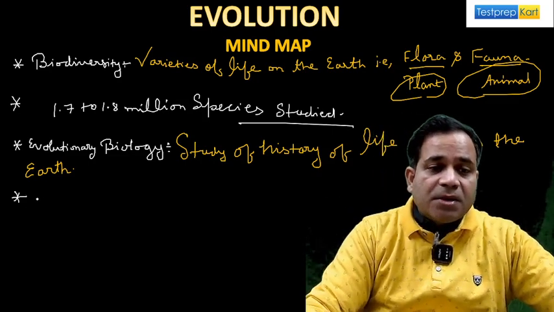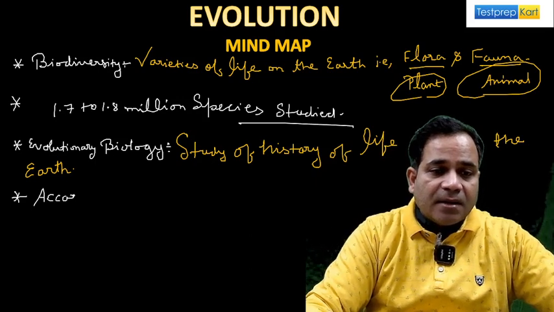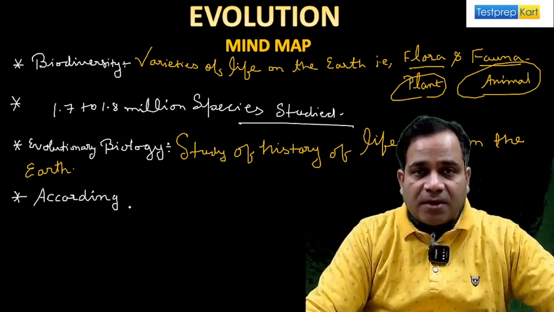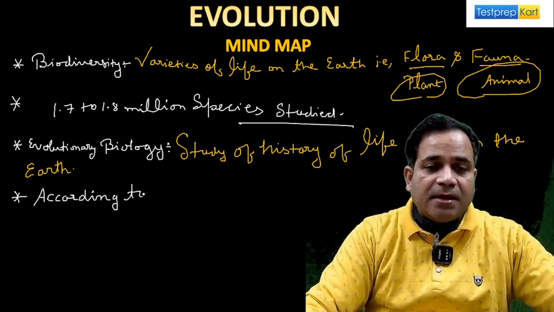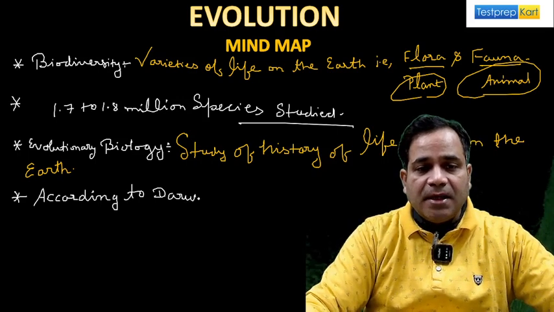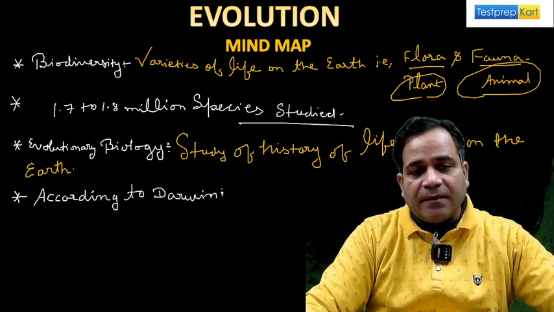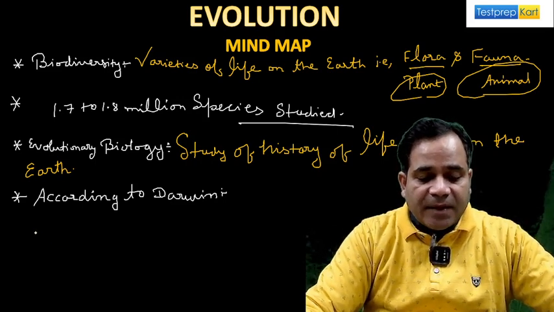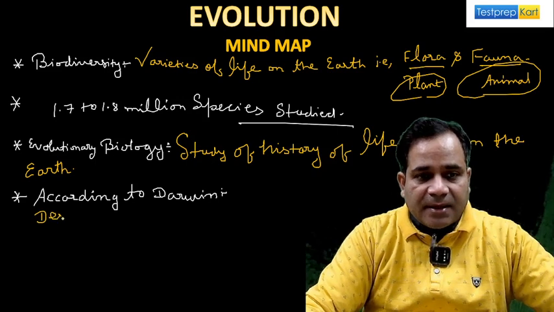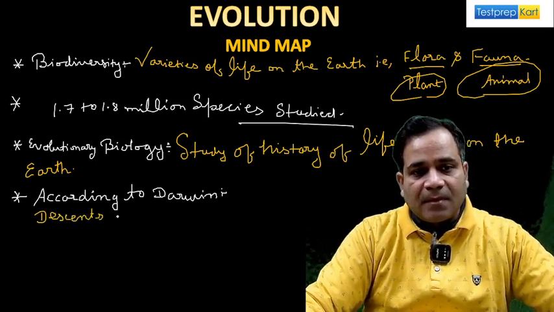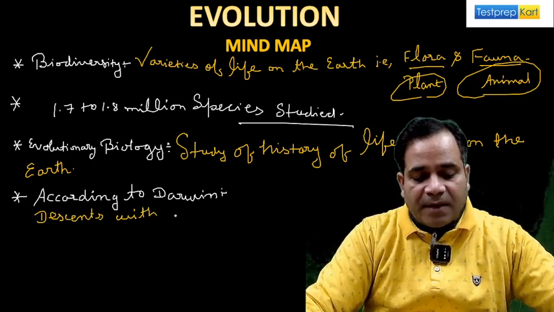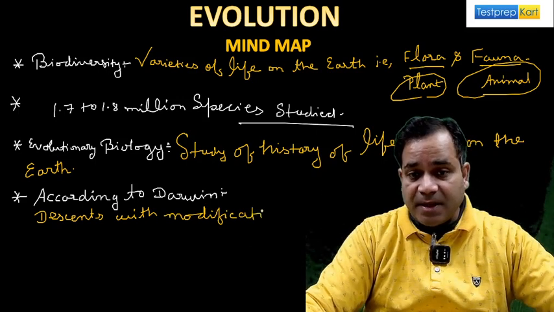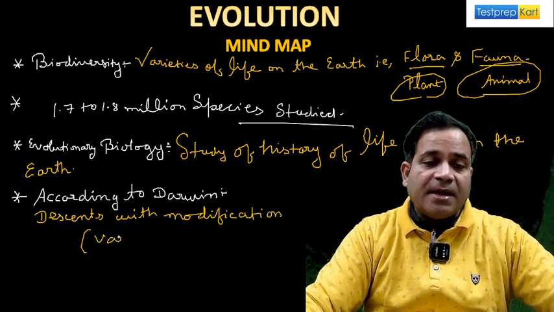Now see, according to Darwin, you know the scientist Charles Darwin, yes sir, I know, the father of evolution also. According to Darwin, it is important to understand descent with modification. Descent with modification means that the variation is here.